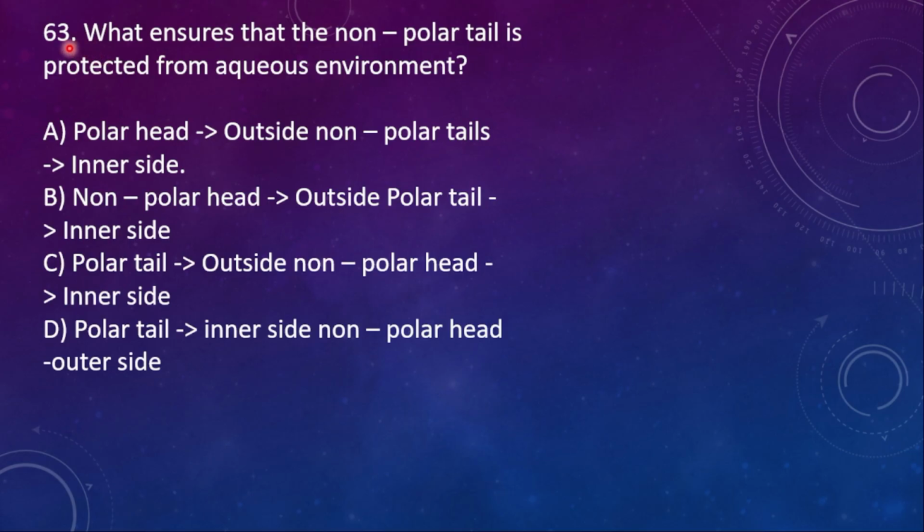Next one, 63. What ensures that the non-polar tail is protected from the aqueous environment? Option A, polar head outside, non-polar tail inside. Option B, non-polar head outside, polar tail inside. C, polar tail outside, non-polar head inside. D, polar tail inner side, non-polar head outside.